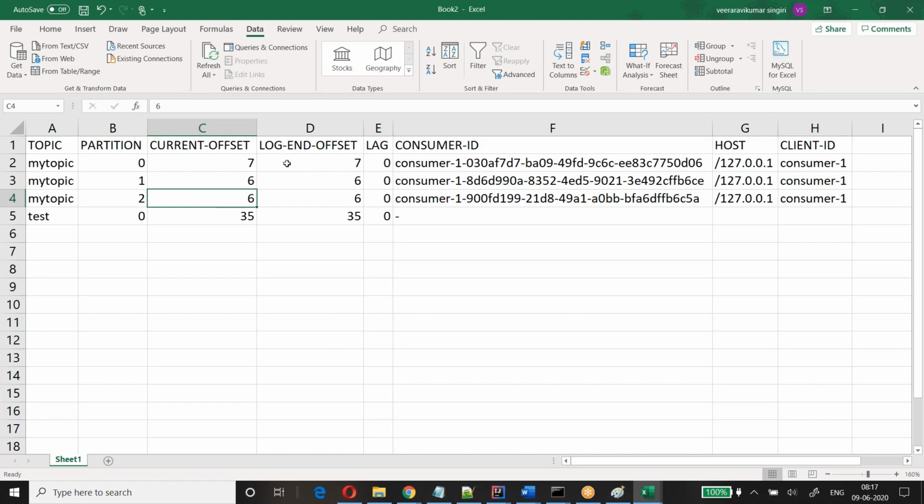And log end offset: how many messages have been processed successfully? 7 messages. All the messages in this partition have been processed, so lag is 0. There is no lag. It means all the messages have been successfully processed. And what are the consumers? Consumer 1, consumer 2, consumer 3. In this group we have 3 consumers alive, running and connected.